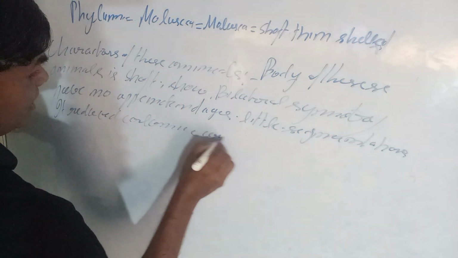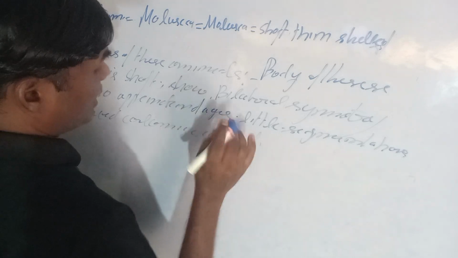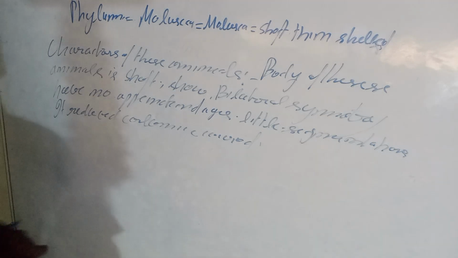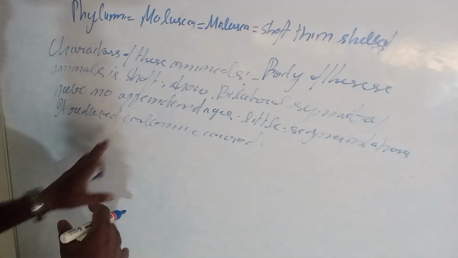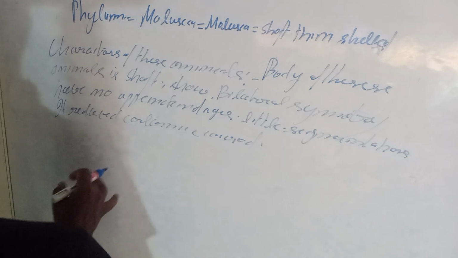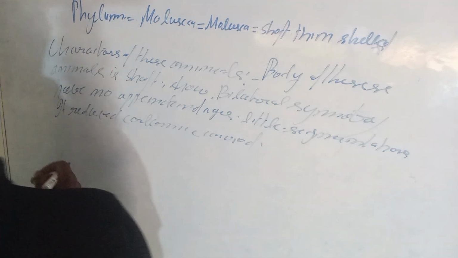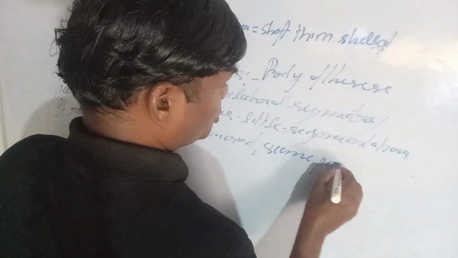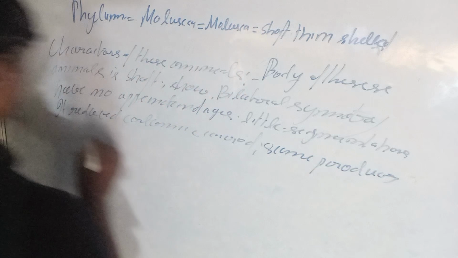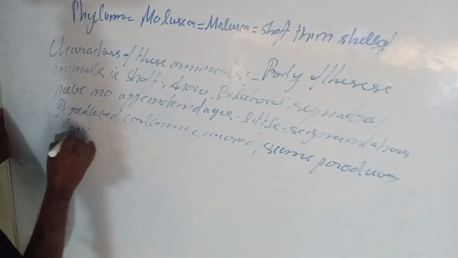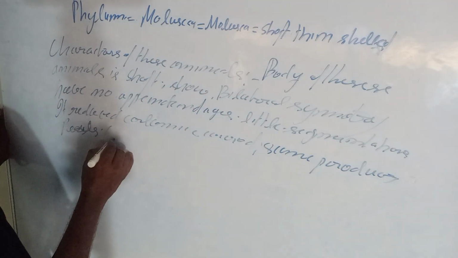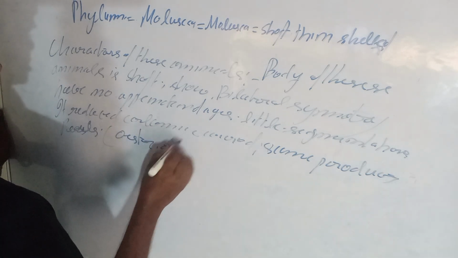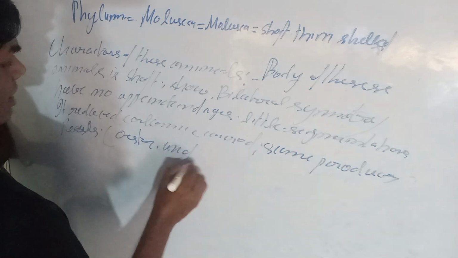In previous phyla we have studied that the coelomic cavity is present, and before that, in earlier phyla, the coelomic cavity was not present. But here the coelom is reduced. Some animals produce pearls, like oysters and clams.